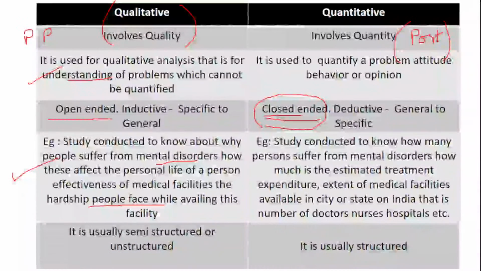Okay, fine. So now quantitative research. Quantitative research basically talks about what? Let's take the same example of people suffering with mental disorder. In quantitative research, you will try to understand the amount of medical expenditure, the location, the number of doctors and nurses available, and hospitals available. We will take into consideration all the figures and numbers, in order to make sure the person is being treated well.